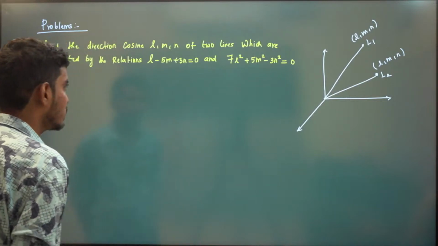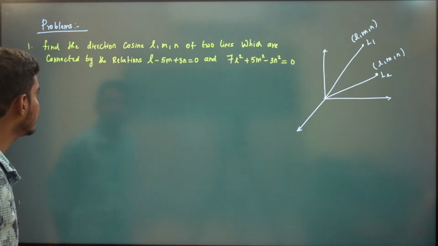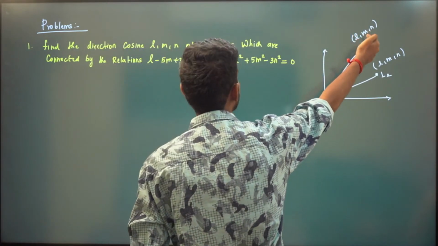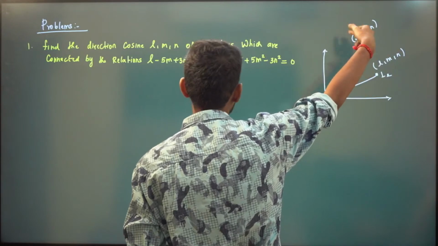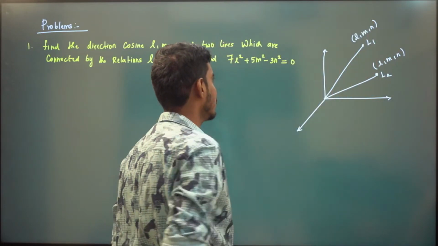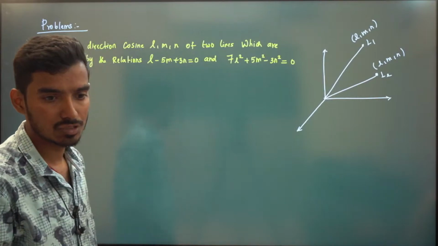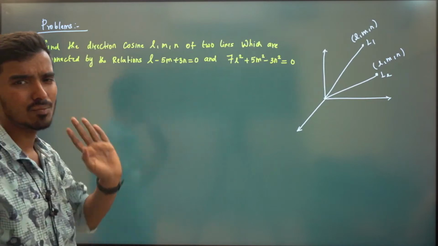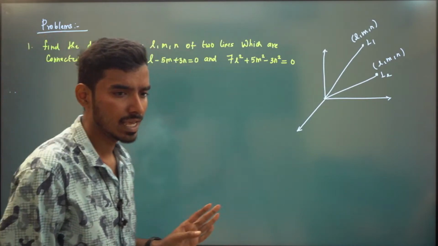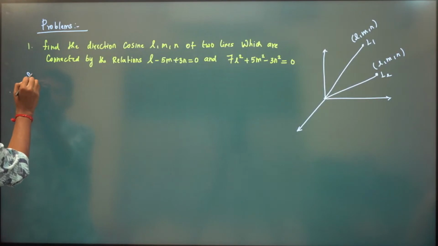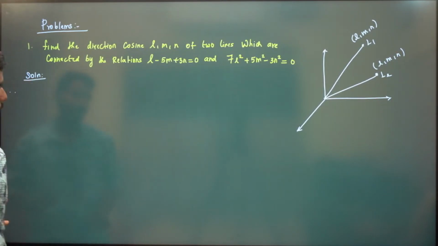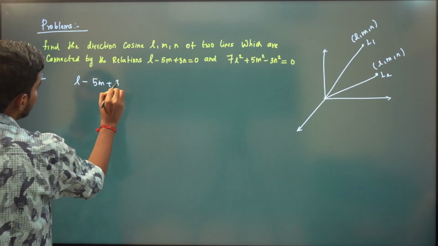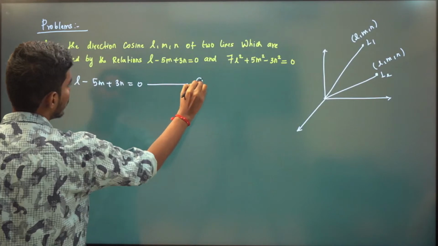So find the direction cosine of two lines which are connected by L minus 5m plus 3n equal to 0, and 7l square plus 5m square minus 3n square also equal to 0, right? We'll do a very easy problem. You just have to solve for LMN, that's it. You can expect these kinds of problems. They have given two equations, right? L minus 5m plus 3n is equal to 0. Call this as 1.